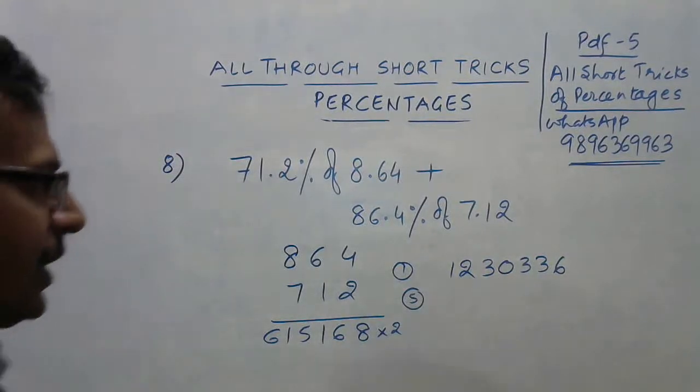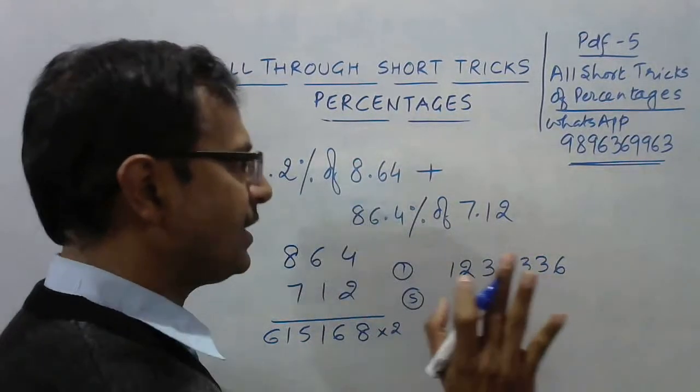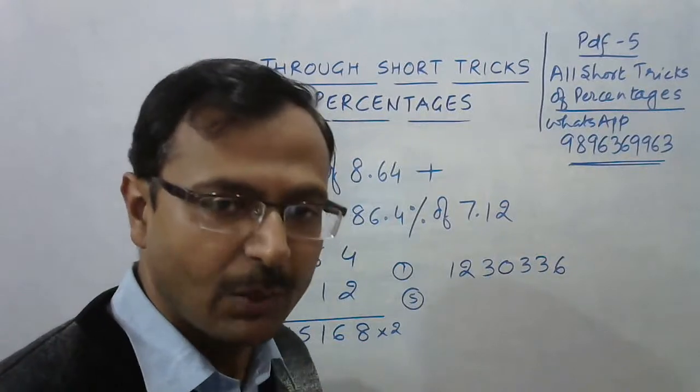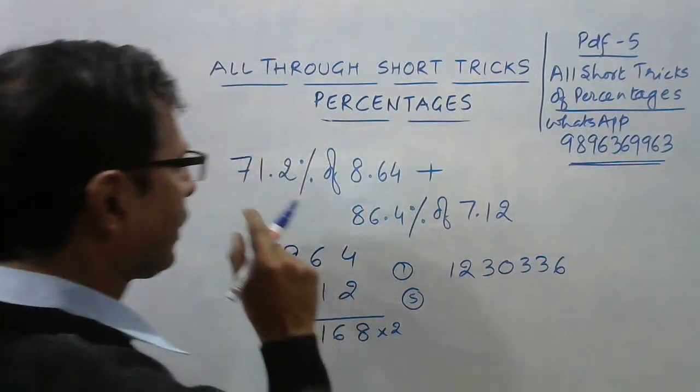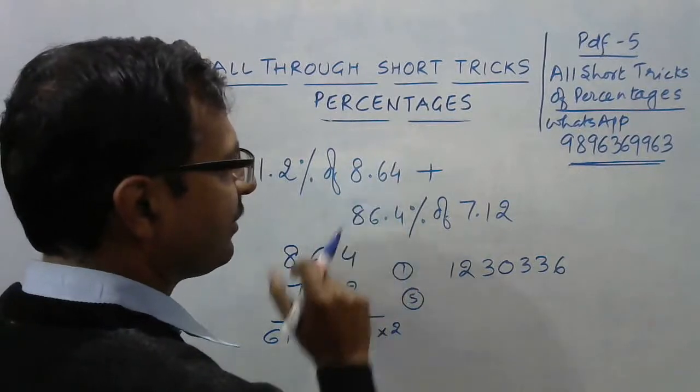This is the answer when I don't consider the decimals and the percentage. If it is a problem of multiplication, then this will be the answer. Now what happens to the decimal? See, 1 2 3 4 5.